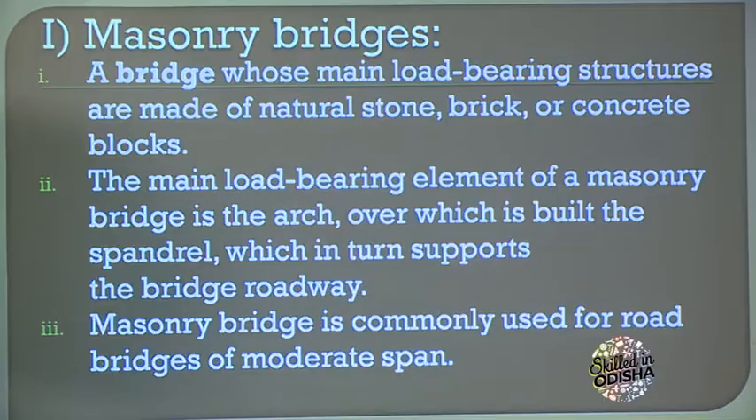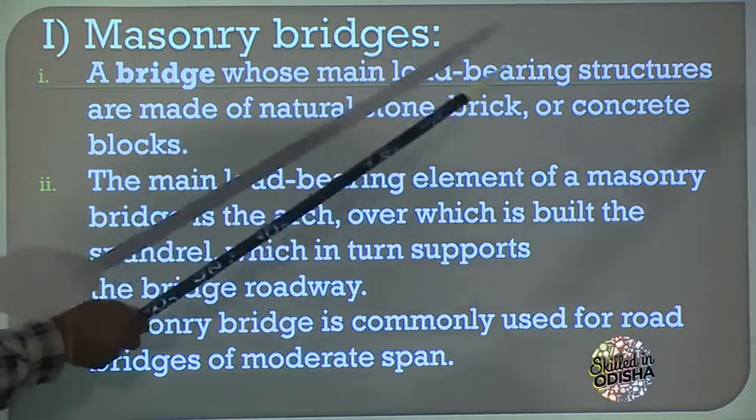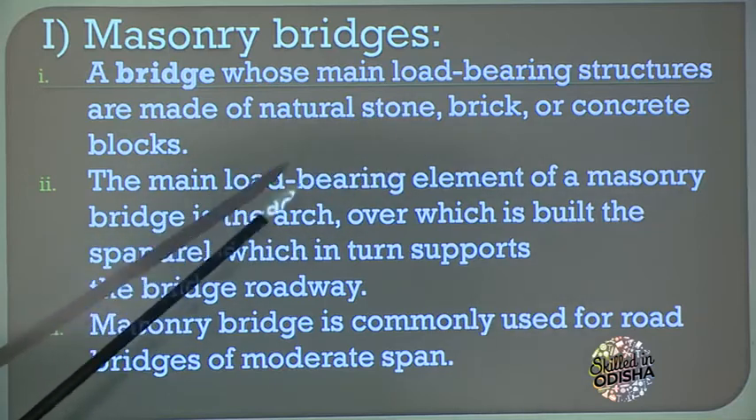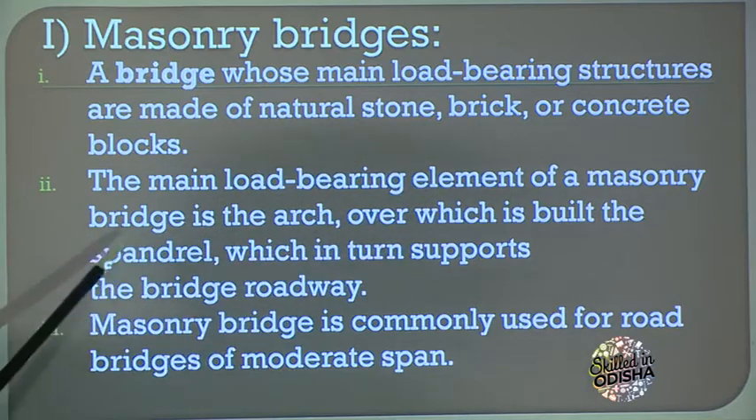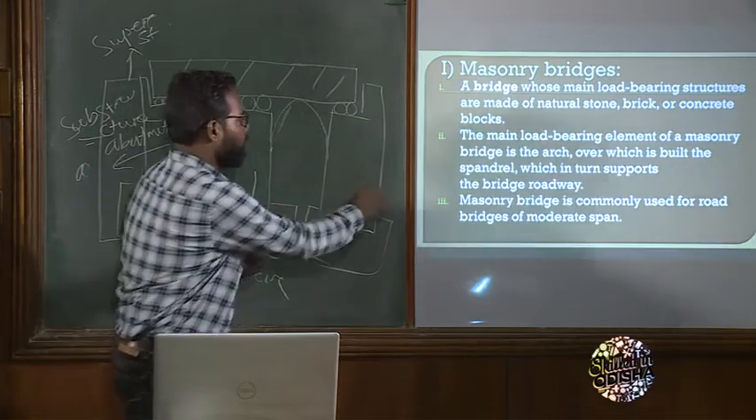What is a masonry bridge? A masonry bridge is a permanent bridge made up of either natural stone, bricks or concrete blocks. Look at the definition here: a bridge whose main bearing structures are made up of natural stone, bricks or concrete blocks. The main load bearing element of a masonry bridge is the arch, over which is built a spandrel, which in turn supports the roadway.